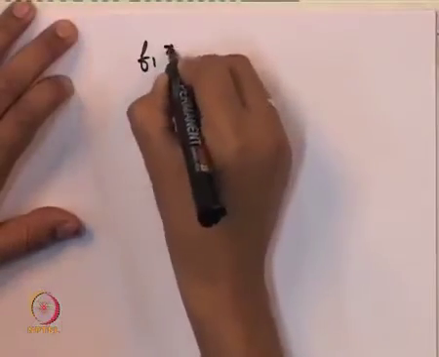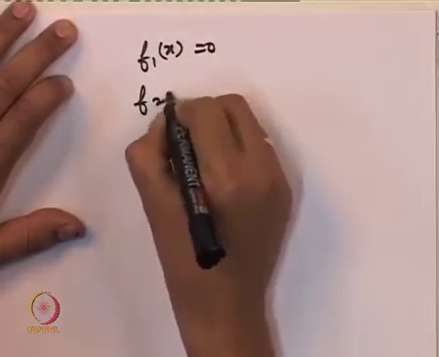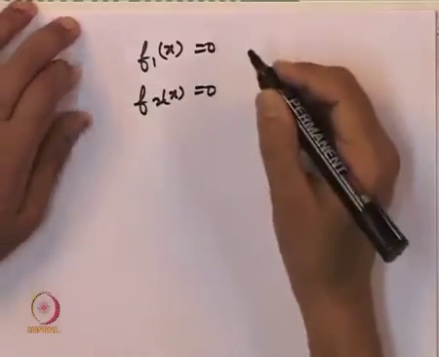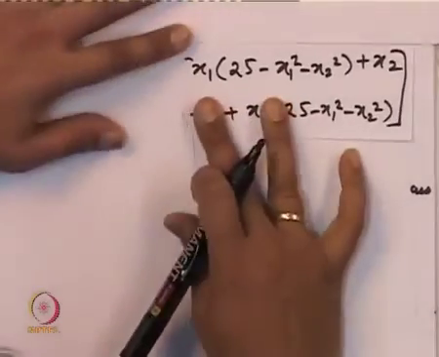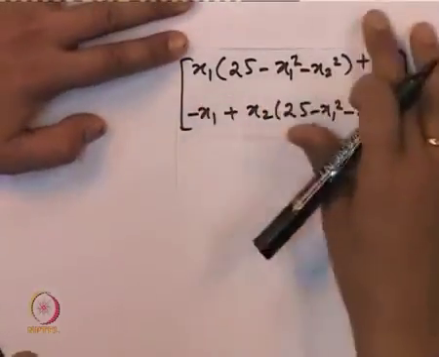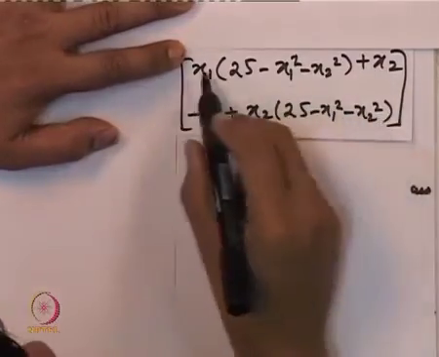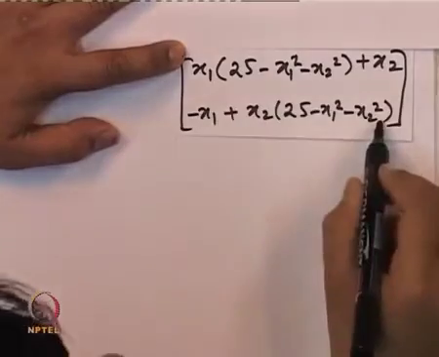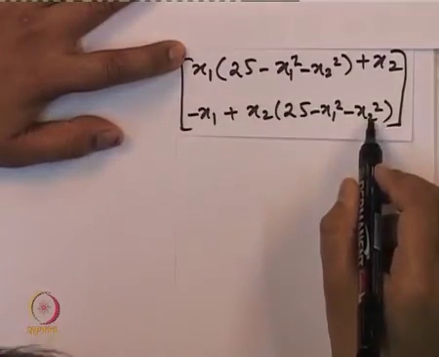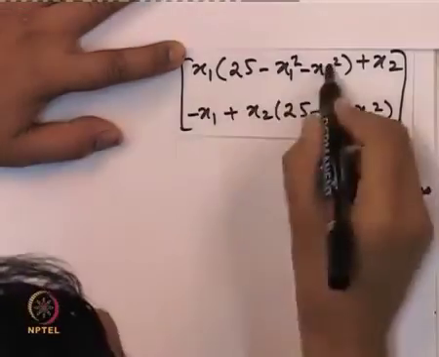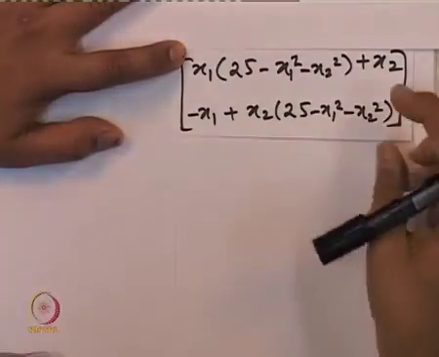This is the last thing we will check before today's lecture ends. So let us put f1(x) equal to 0 and f2(x) equal to 0. So f1(x) we had evaluated, and what is shown here is f1(x) and this is f2(x). We have to set both equal to 0 and find the values of x1, x2 such that both these functions are equal to 0.